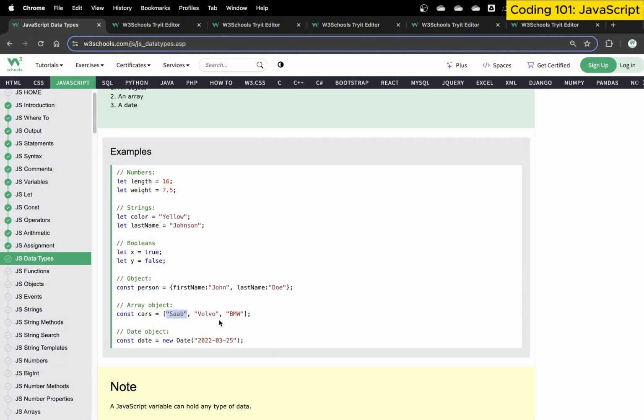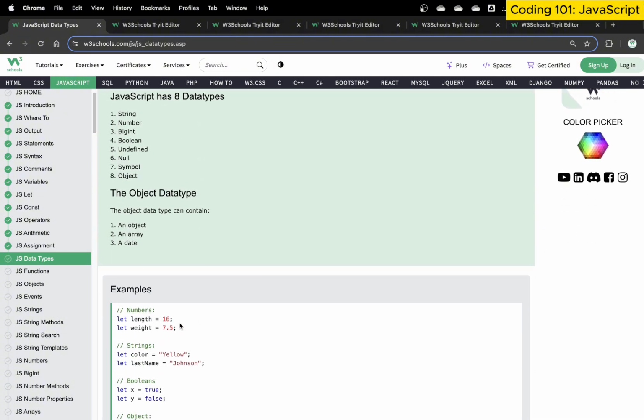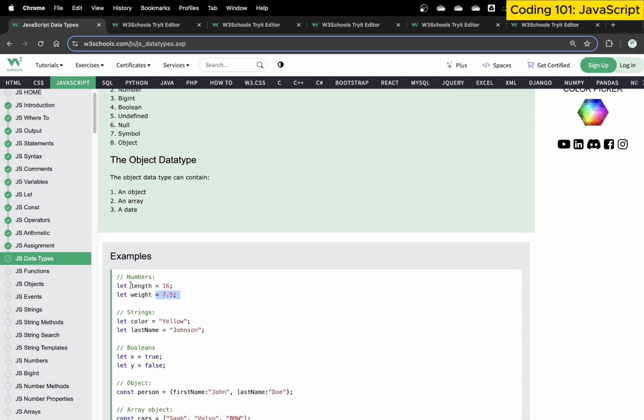Then we can create an array. An array is basically what we call a collection of data. So we created cars, we use square brackets, and we say data 1, comma, data 2, comma, data 3. So this becomes our array. We have the date object as well, because it contains various formats of date using the new keyword. More about objects in later sessions. So this becomes a standard data type. Whenever we are using various different data, we have to know that we are using a string, a decimal value, an integer, or true or false. Technically, we don't need to specify; JavaScript handles these automatically.